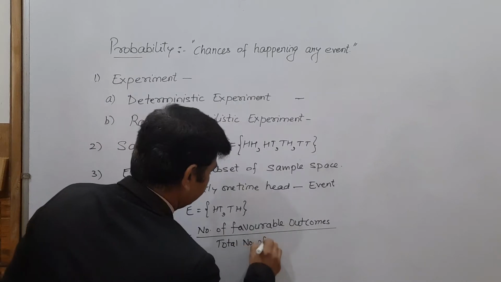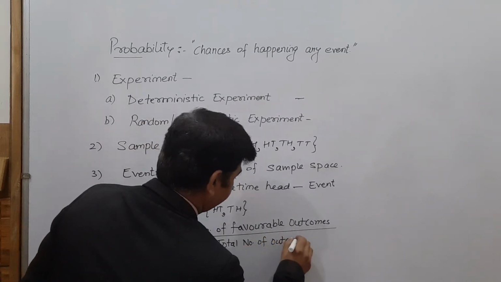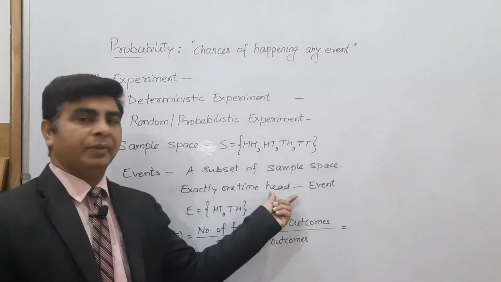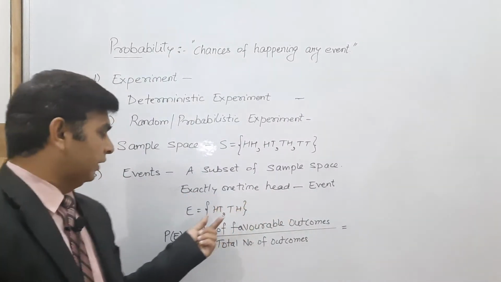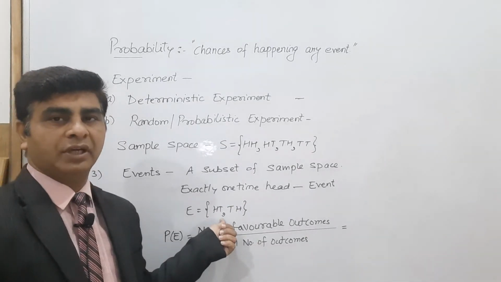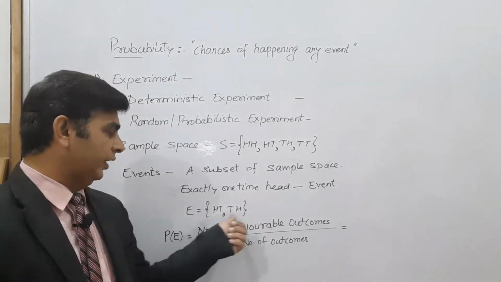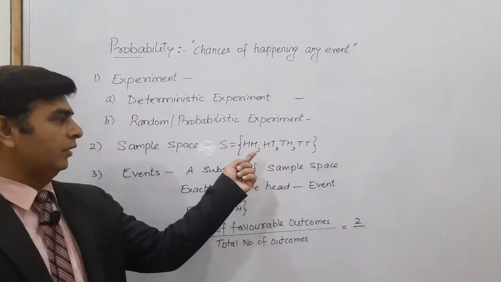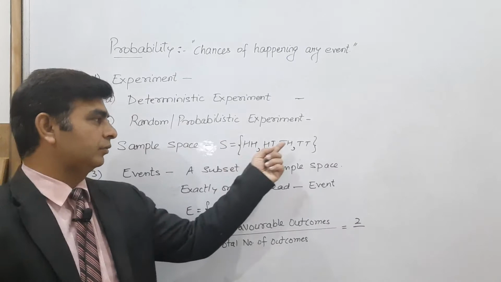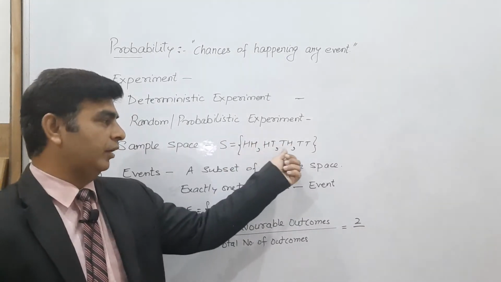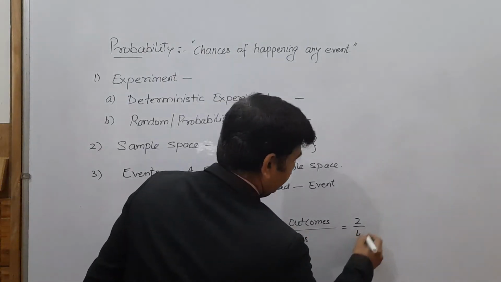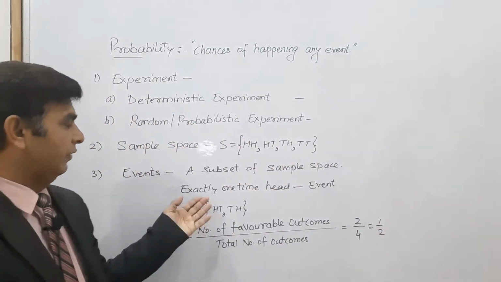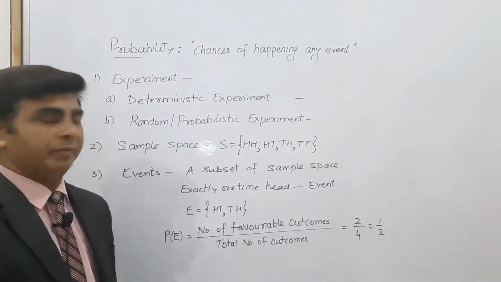If you want to obtain exactly one time head, this is your event, and it has only two elements which are in your favor, head tail and tail head. These are numbered as 2, and the total number of possible outcomes is 4, so the answer is 1/2. So 1/2 is the probability of the event if you want exactly one time head.